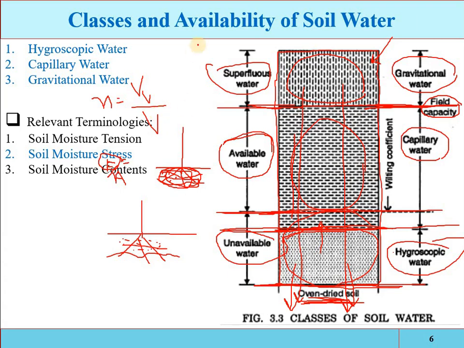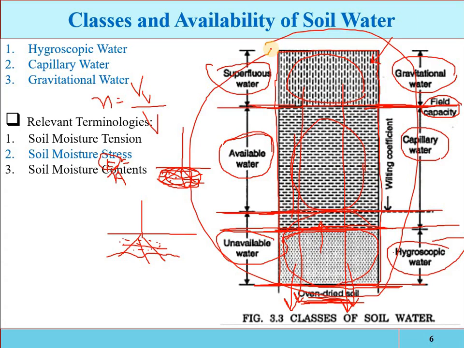So if the pore spaces of the soil sample are completely filled up with water, then we can say that the soil is at the saturation capacity. That is also called the maximum moisture holding capacity or the total capacity, that is, how much amount of water is required to fill all the pore spaces between the soil particles, by replacing the air.